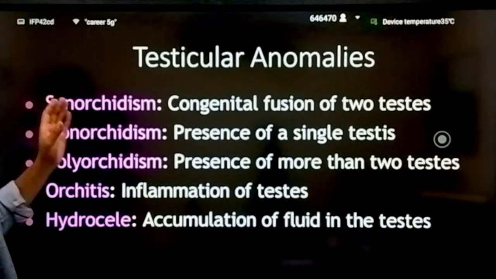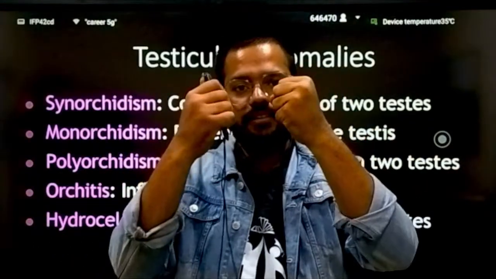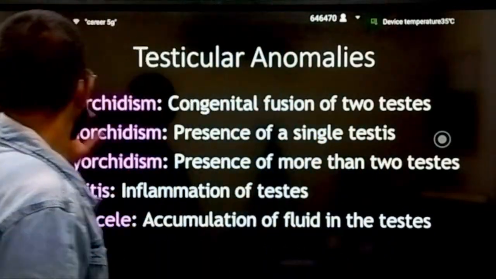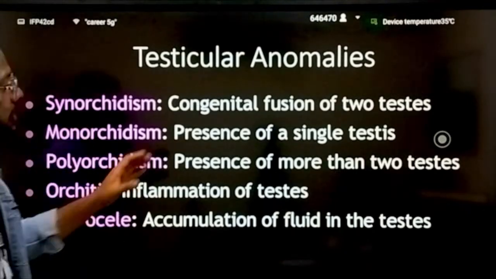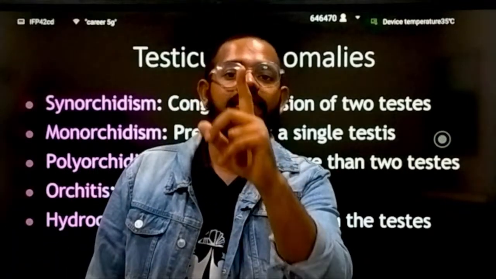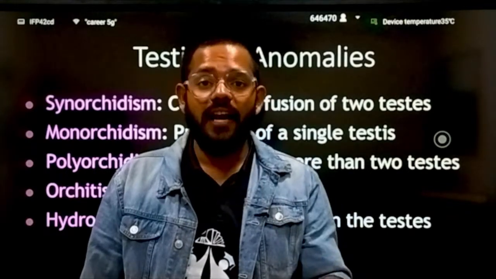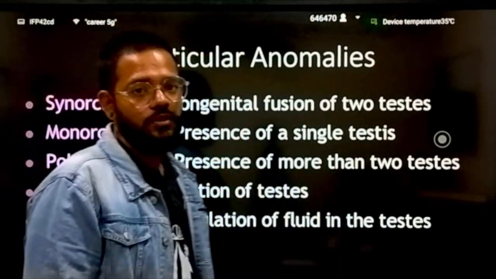Synorchism is the congenital fusion of two testes: the testes are two separate organs, but they are attached. This condition is called synorchism. Then we have monorchism, in which a single testis is workable and the second is not, so they are sterile. Then polyorchism, the presence of more than two testes.